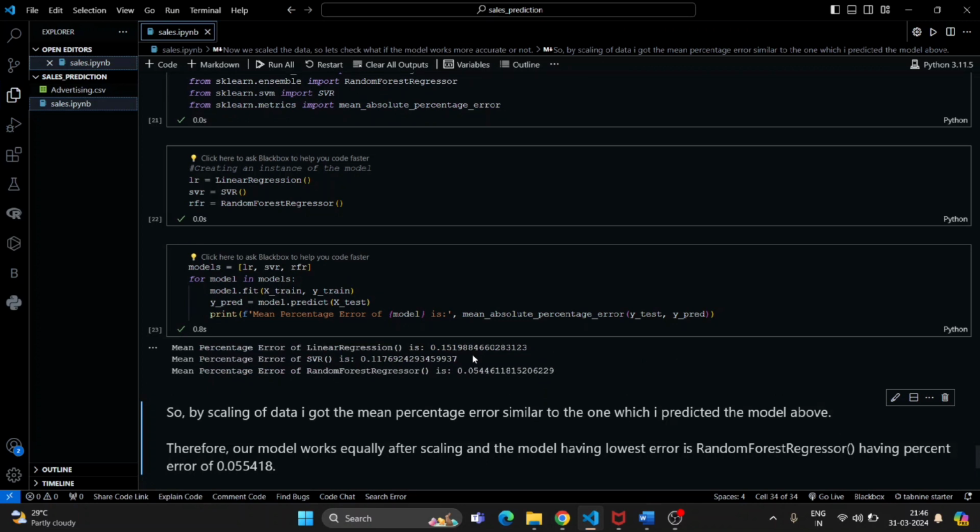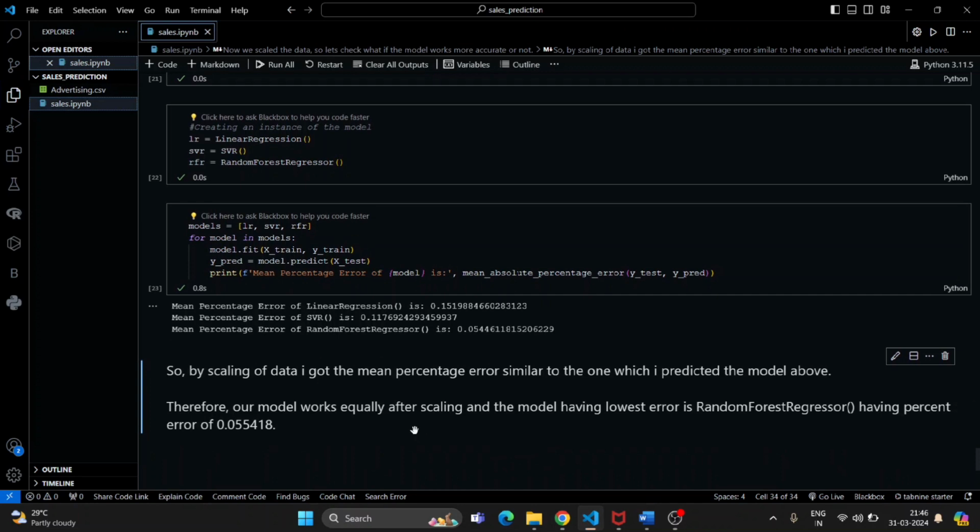So here we can say that by scaling the data, I got a mean percentage error very similar to what I predicted above. Our model works equally after scaling, and the model with the lowest error is the random forest regressor, with a percentage error of 0.05.